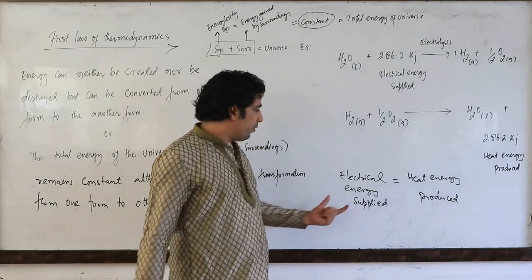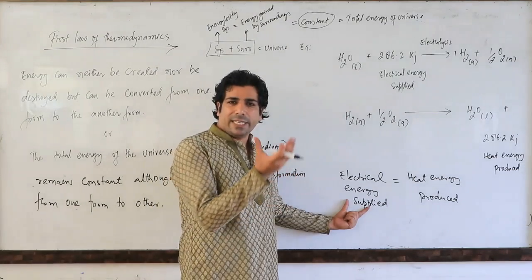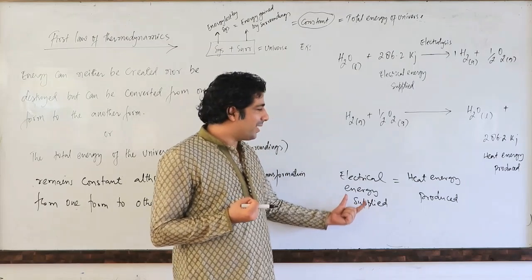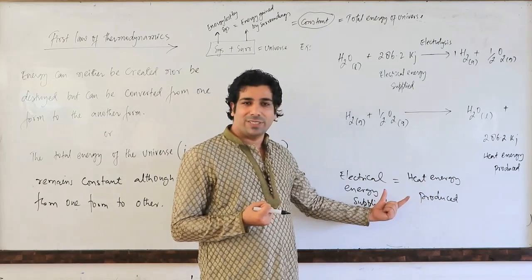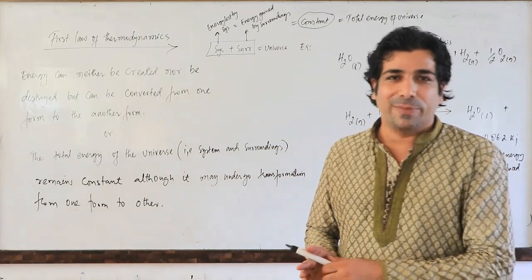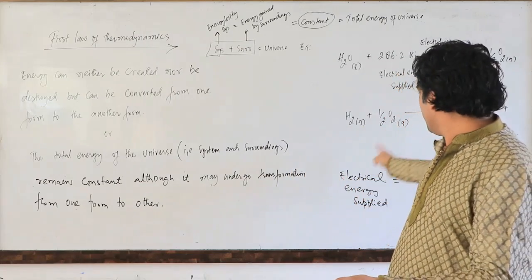When we say electrical energy supplied, it means simple thing that this electrical energy is consumed. And how much heat energy is produced in the second reaction? Equal amount. That means the total energy of the universe will always remain constant. You can convert one form of energy into another form.